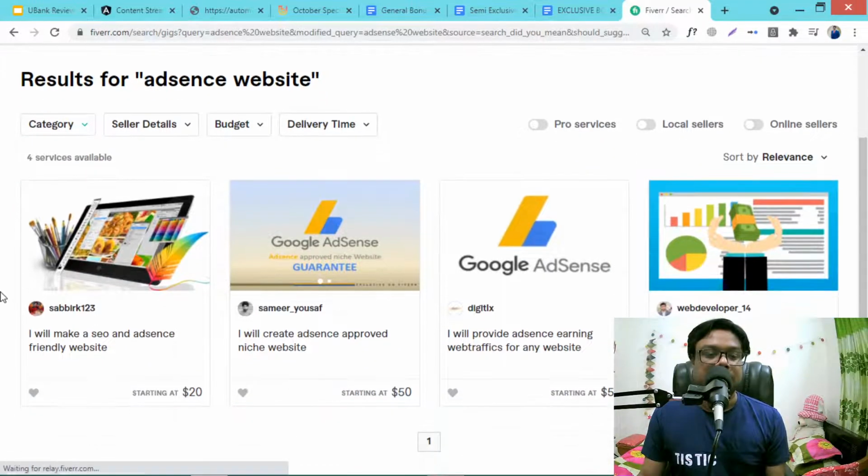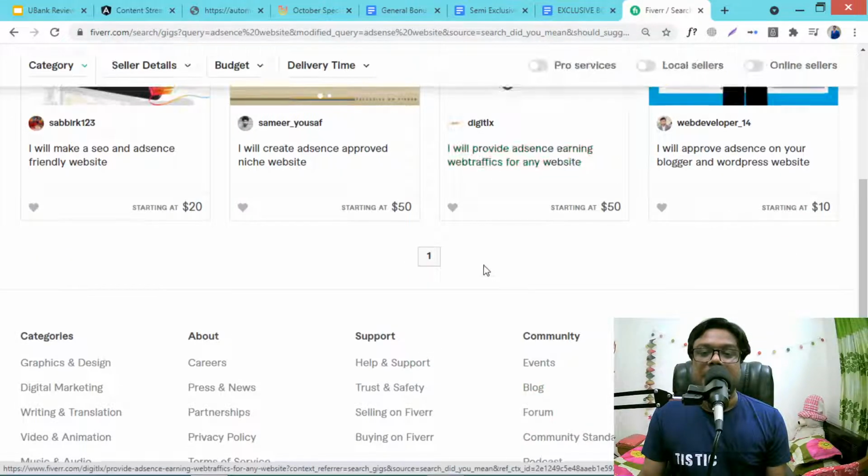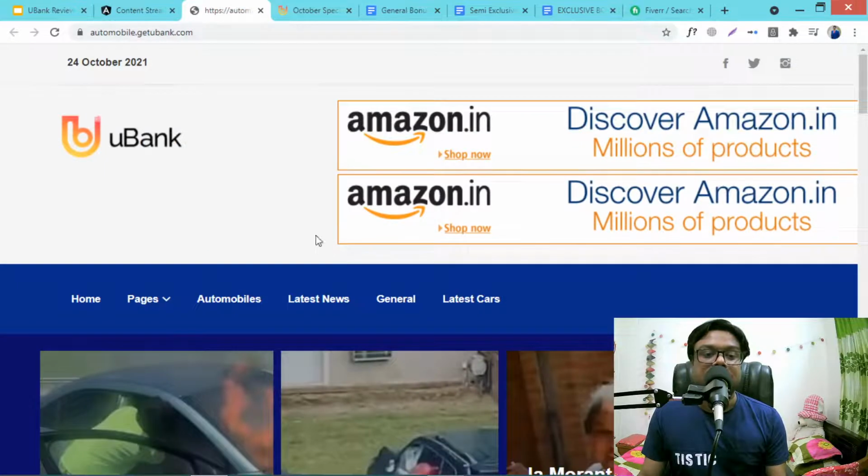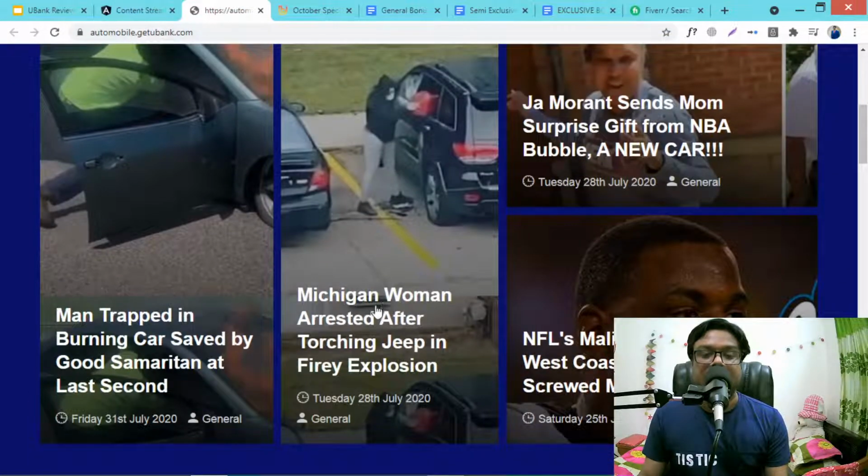So there are lots of options you can make money using this: Fiverr, Upwork, freelance.com, anything, website design, automated website designs, and you can even do this for article marketing. Because all the articles here are unique, you can also write articles for any niche by doing this. There are lots of options you can make money.